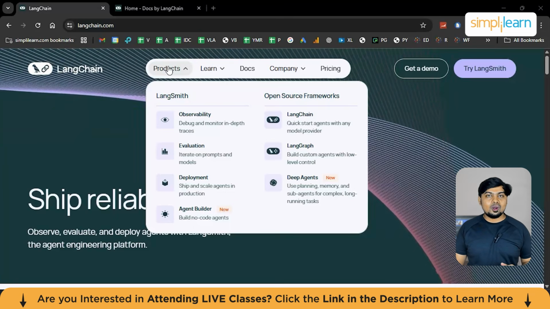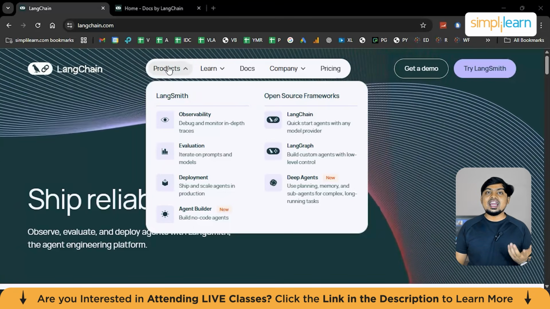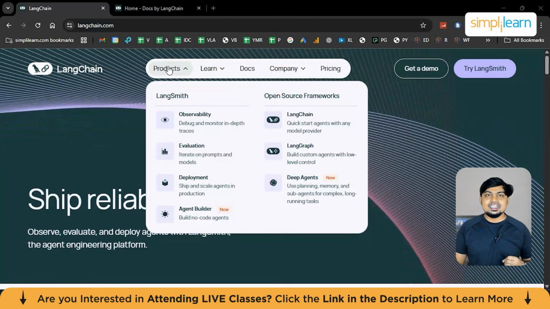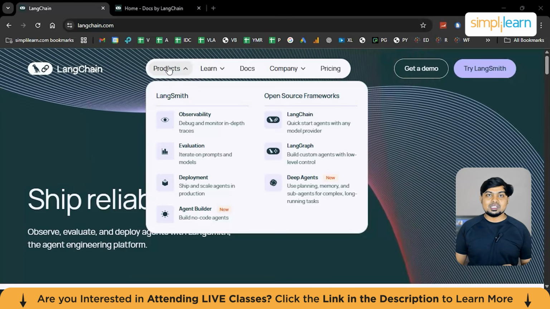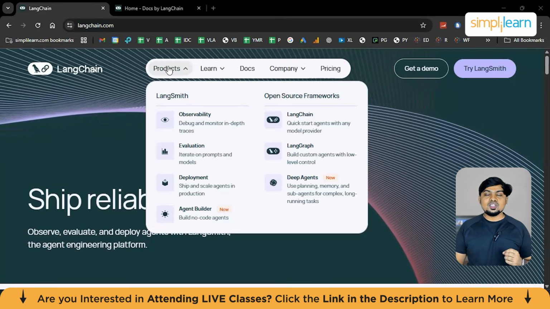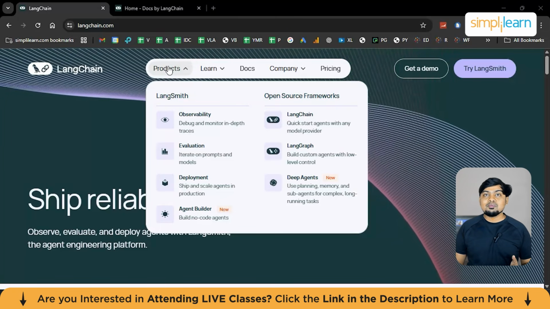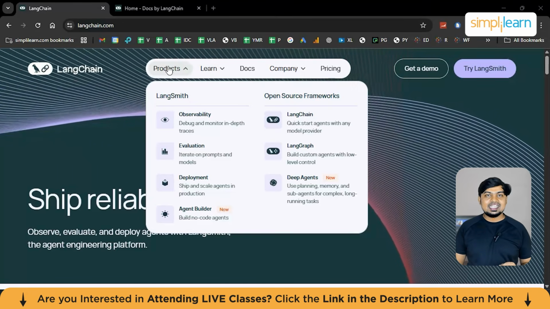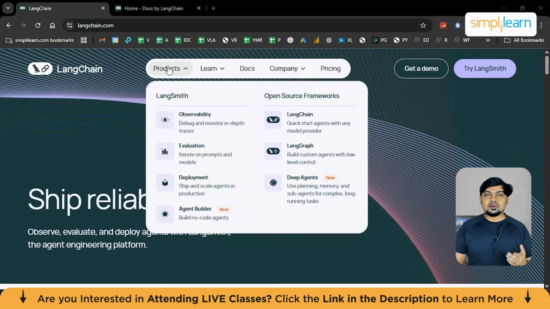Now the second core component, which is tools. Tools allow a large language model to interact with the outside world. For example, we have search engines, databases, APIs, calculators, and some internal company systems as well. Without tools, a model can only talk. With tools, it can act. That's the important difference. LangChain provides a standard way to define tools so the model knows what tools exist in the system, when to use them, and what inputs they require to process a request.